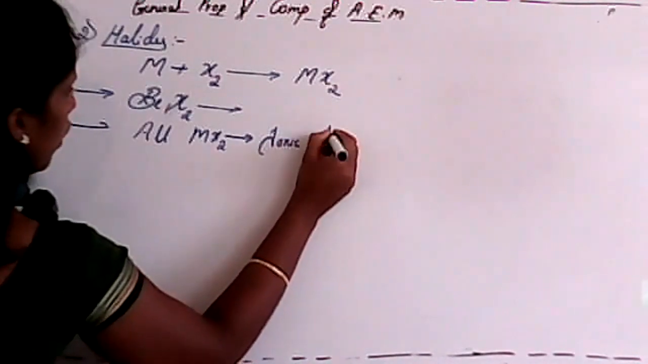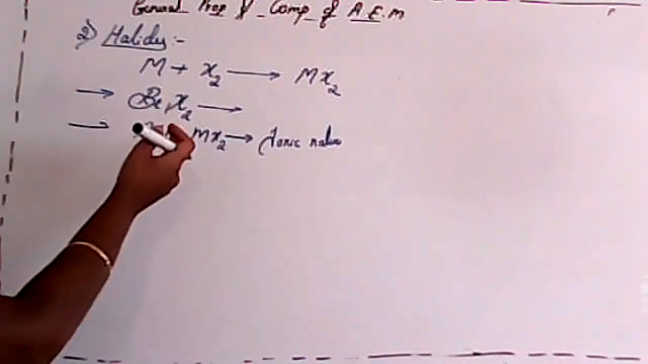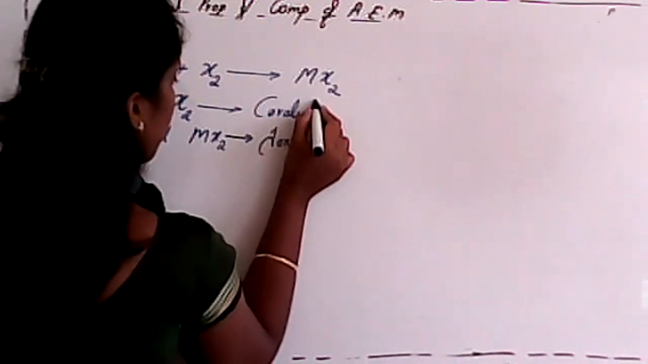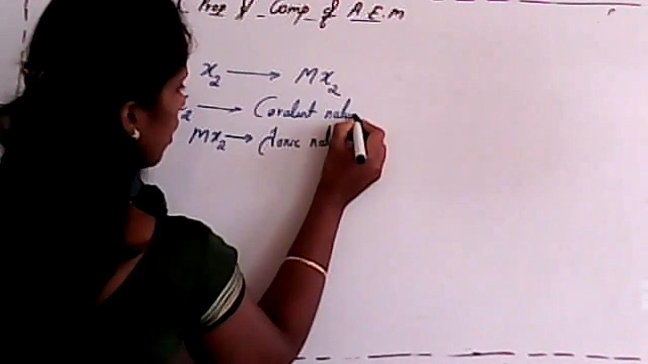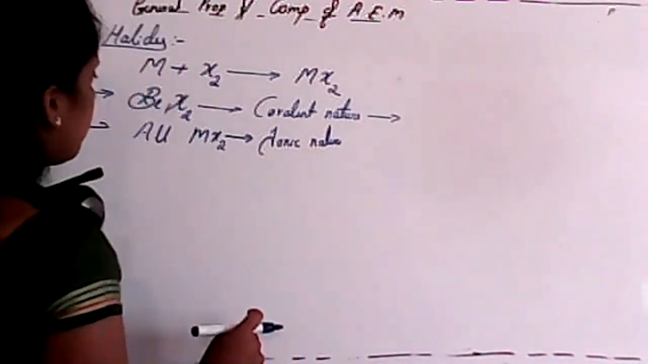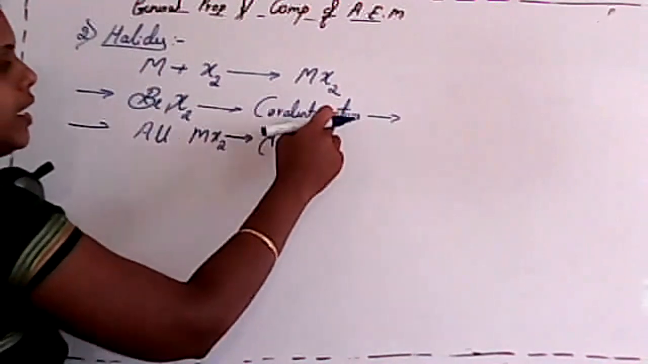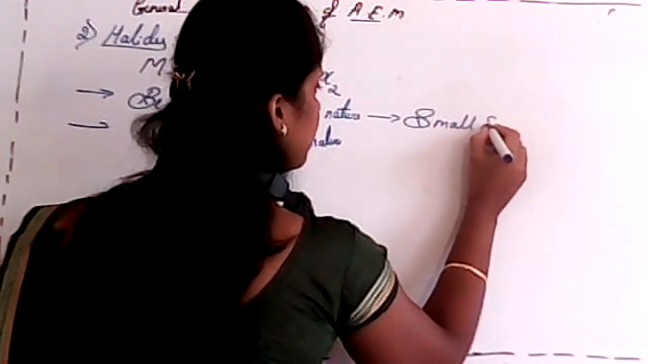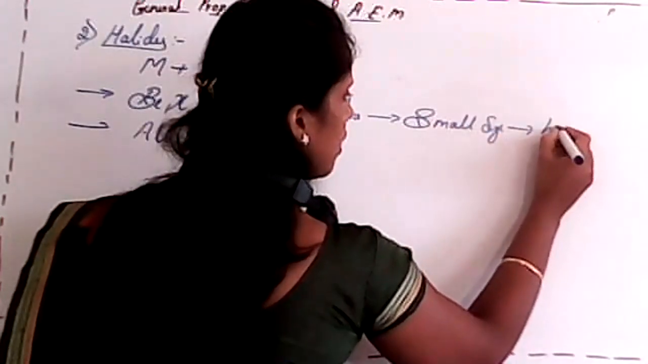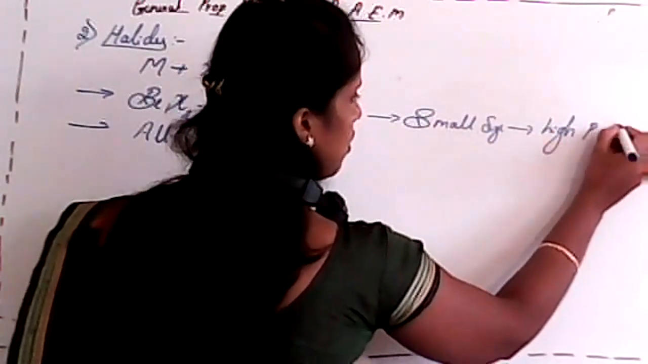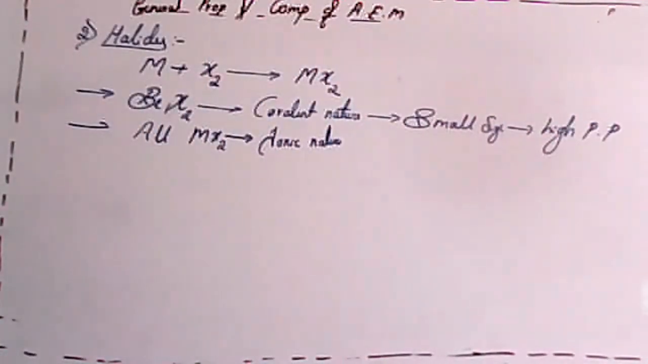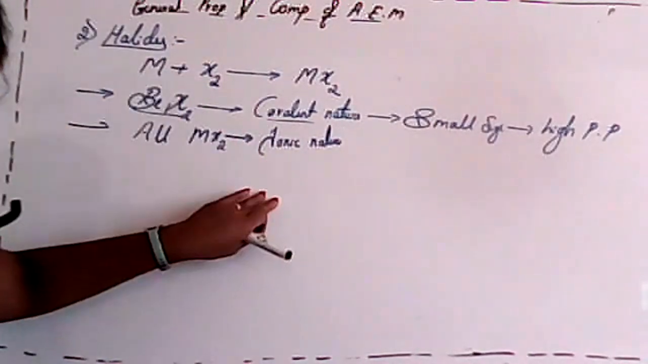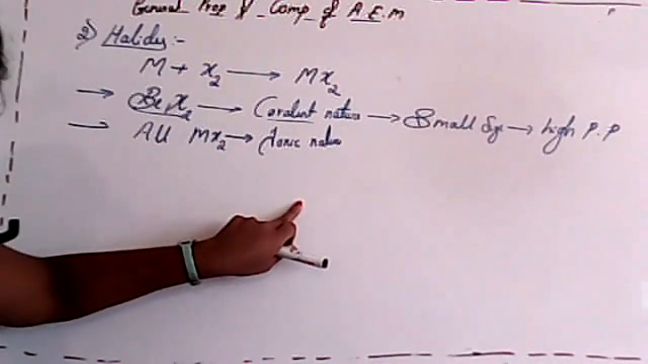But what about beryllium hydroxide or beryllium chloride? That is covalent in nature. Why? Again, I'll write here itself. Beryllium halides were covalent in nature. The reason for this is its small size and high polarizing power. So that's why beryllium halides are covalent in nature. Clear? All other halides were ionic in nature.